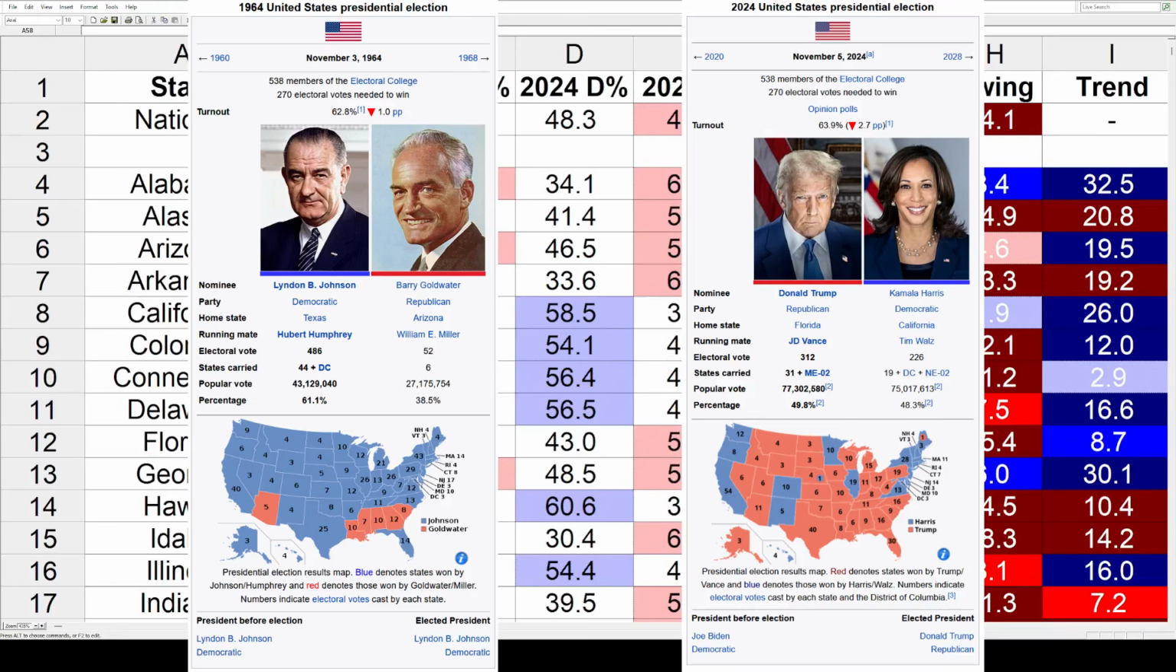So a quick refresher on 64. That was a massive blowout for Johnson. He got 468 electoral votes. He carried 44 states plus D.C. And his popular vote share was way up there at 61.1. He took down Barry Goldwater, who got just 52 electoral votes out of 6 states, and that was worth 38.5%.